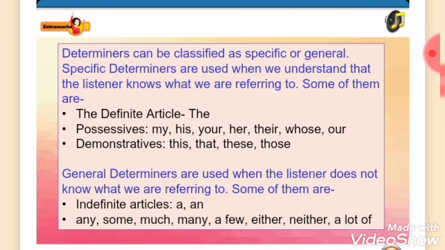Determiners can be classified as specific or general. Specific determiners are used when we understand that the listener knows what we are referring to. Some of them are the definite article the, possessives my, his, your, her, their, whose, and demonstratives this, that, these, those. General determiners are used when the listener does not know what we are referring to. Some of them are indefinite articles a, an, any, some, much, many, a few, either, neither, a lot of.